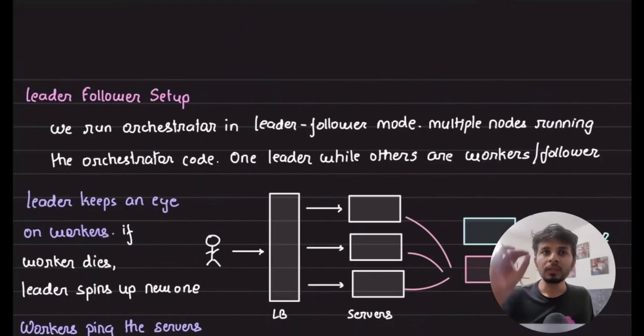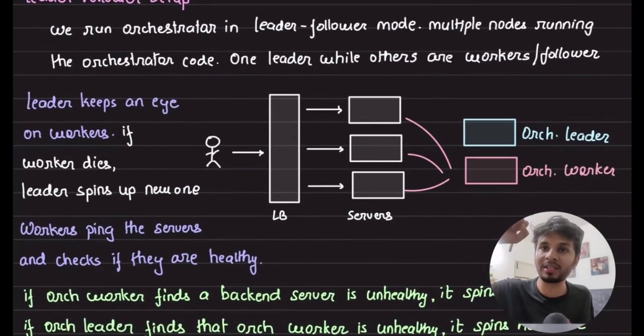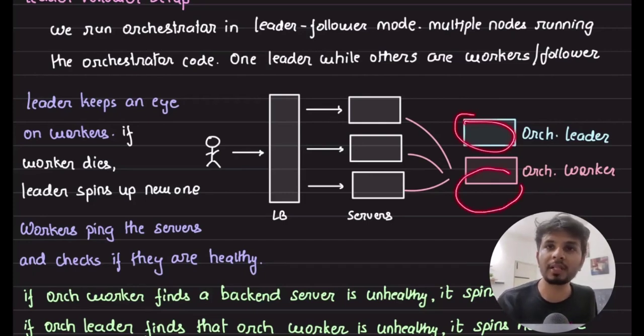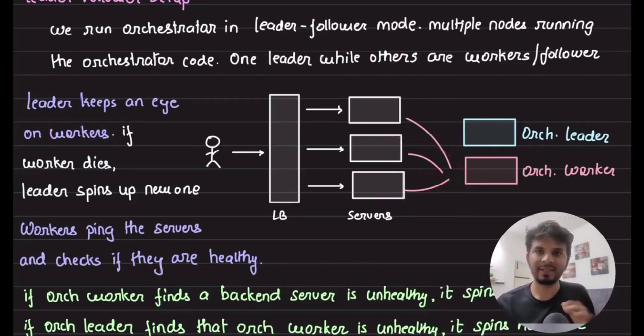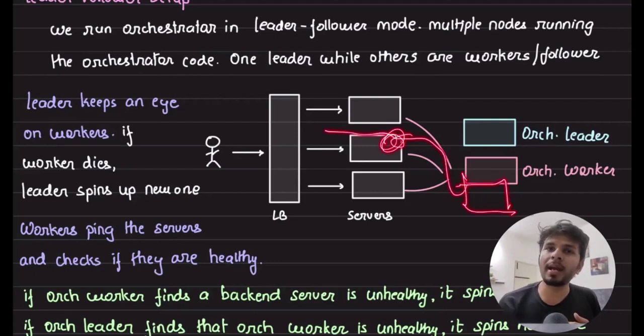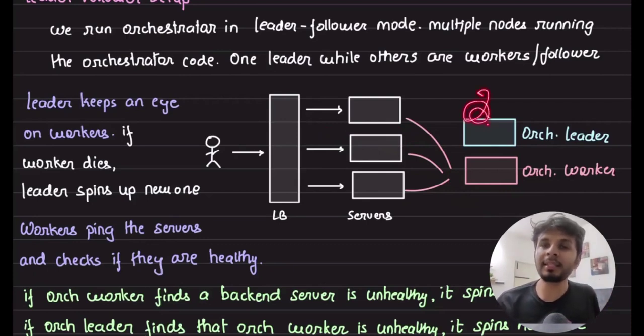So in a leader follower setup, instead of having one orchestrator, we would have an orchestrator leader and an orchestrator worker, right? So we have an orchestrator leader, we have another which is orchestrator worker. Orchestrator worker is the one that is keeping an eye on the servers. If one of them goes down, orchestrator worker is the one that would spin up one and put it behind a load balancer. Orchestrator leader is the one that is keeping an eye on orchestrator workers.